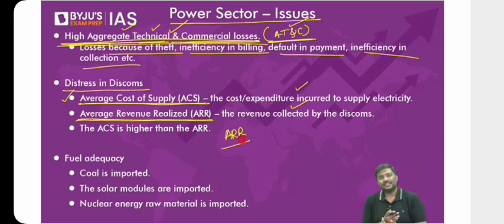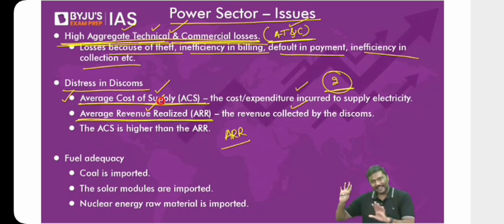Otherwise, what will be the situation? If you purchase electricity and supply to me, you incur expenditure of 10 rupees, but I will pay you 8 rupees. Can I call it a 2 rupee loss to you? Is it not a loss of 2 rupees for you? That is basically the idea of average cost of supply and average revenue realized.